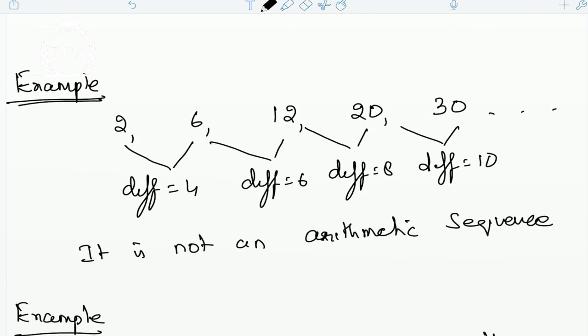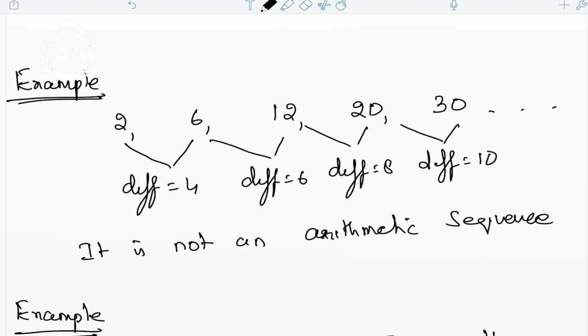Hope you're done with this example, beta. The differences are not constant. That is why it is not an arithmetic sequence. Now this one.